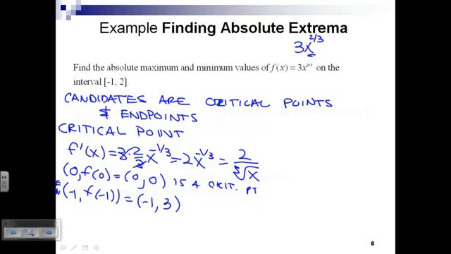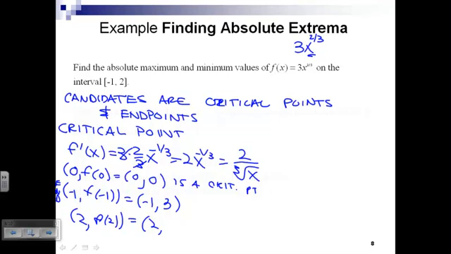And where's the other endpoint? 2, comma, f of 2, which is 2, comma, 3 times the cube root of 2 squared. 2 squared is 4. The cube root of 4 is something that I don't know off the top of my head. But Charlie's got his calculator. Charlie to the rRescue. Just the cube root of 4?